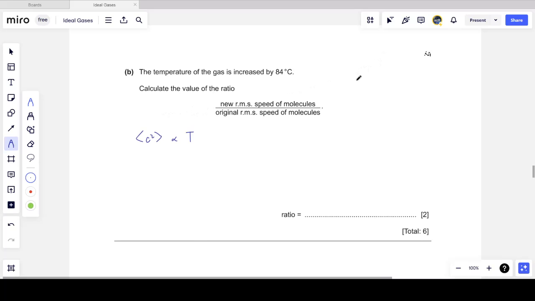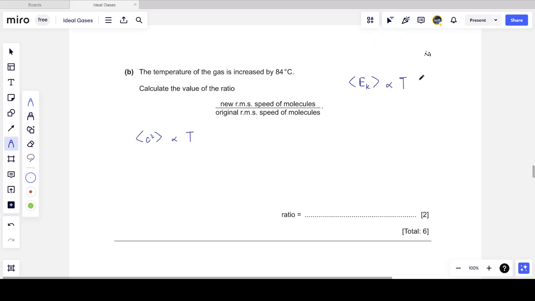How do I know this? Because I know that the average kinetic energy of the molecules of a gas, and remember there are trillions of molecules of gas, each of them has a different speed, but on average we can say what their kinetic energy is. And this is proportional to the temperature.